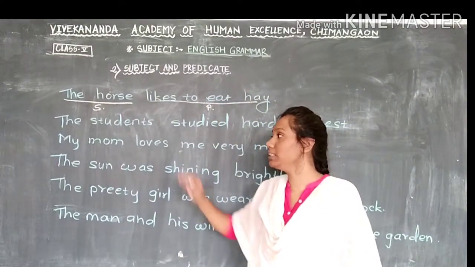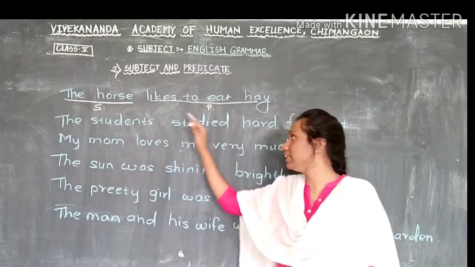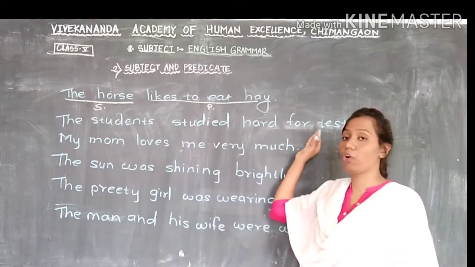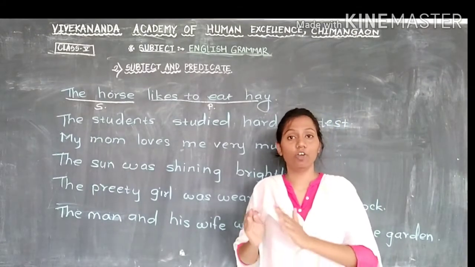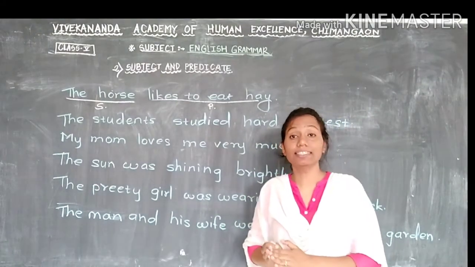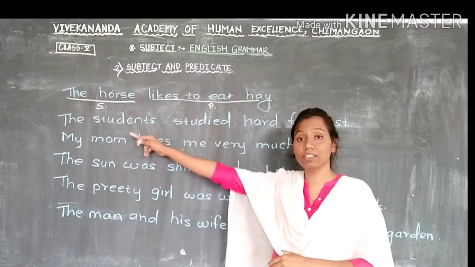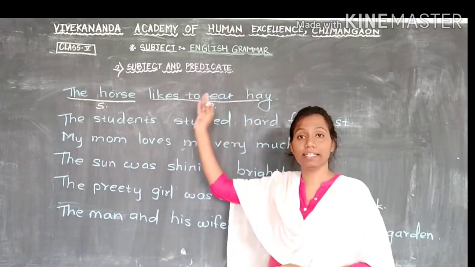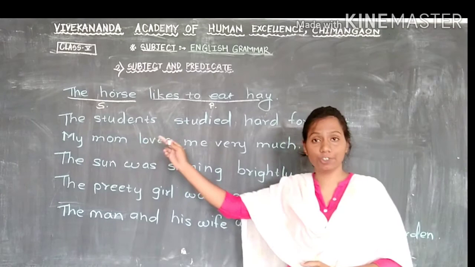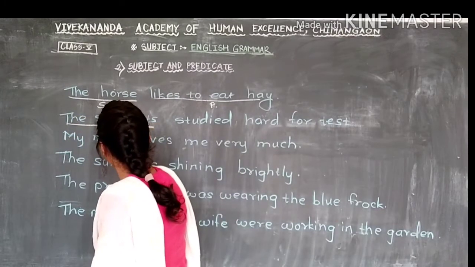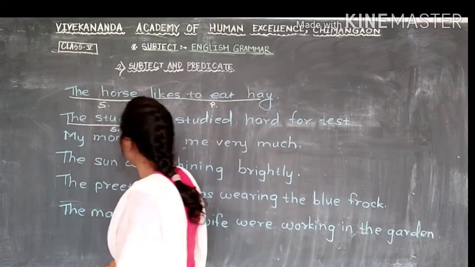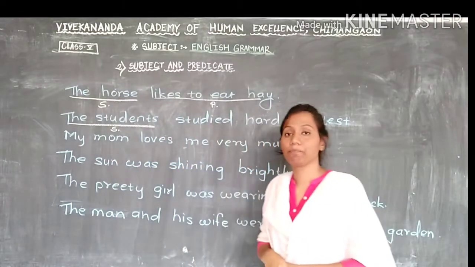Now the next one is, the students studied hard for the test. Here this sentence is about the students. This full sentence is about the students. So first you underline it and just write S there because this is the subject.